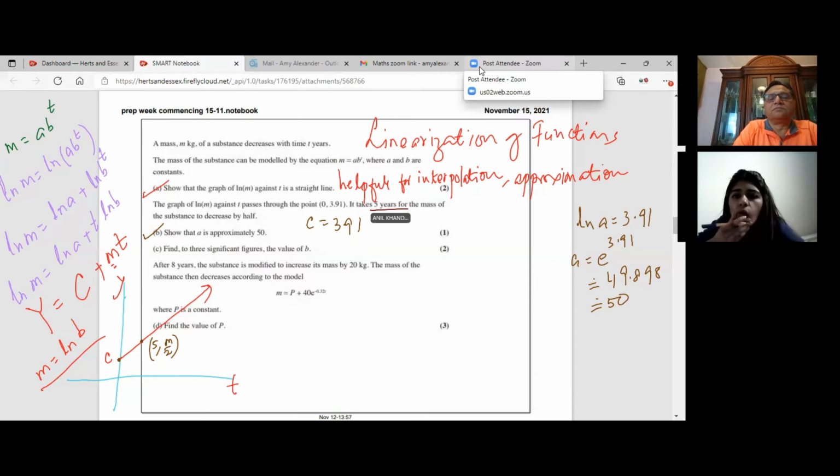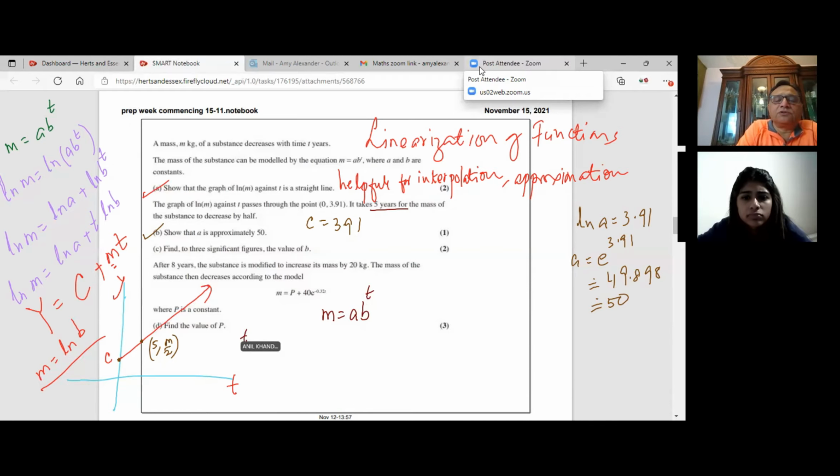What's M though? M can be M. So basically, if M is what? Okay, that's a good point. So let's say if T equals 0, let's write again this equation. M equals A, B to the power of T, right? So if I write T equals 0, that means initially, the starting point, right? M equals A. Do you see that? M equals A.